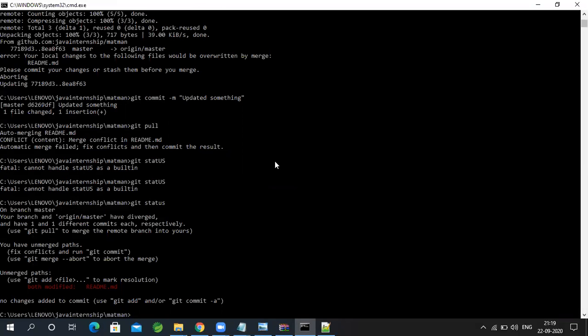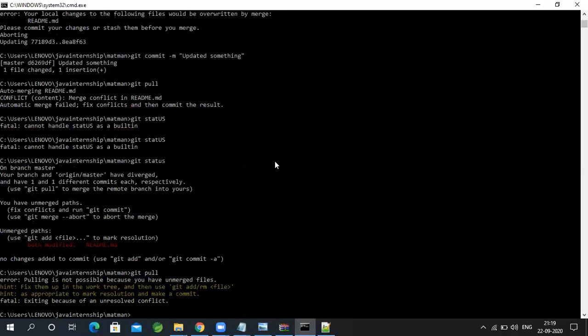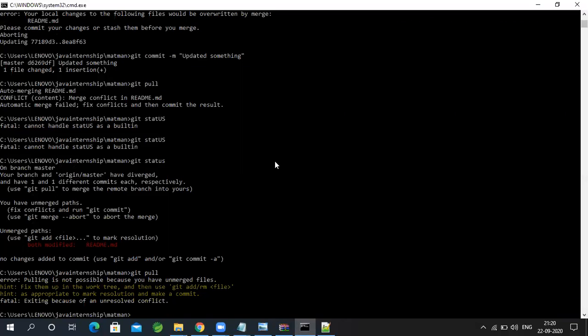Your branch and origin master have diverged and have one different commit each respectively. Use git pull to merge the remote branch into yours. So let me follow this. Again, if I do it, it is giving me an error.